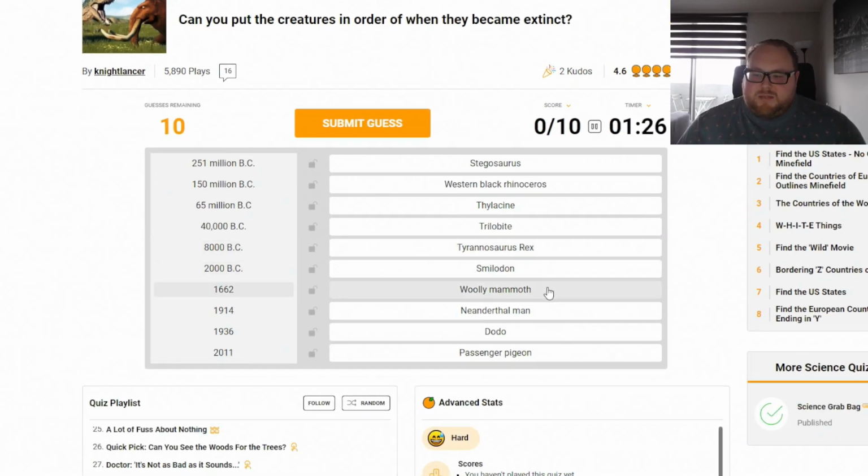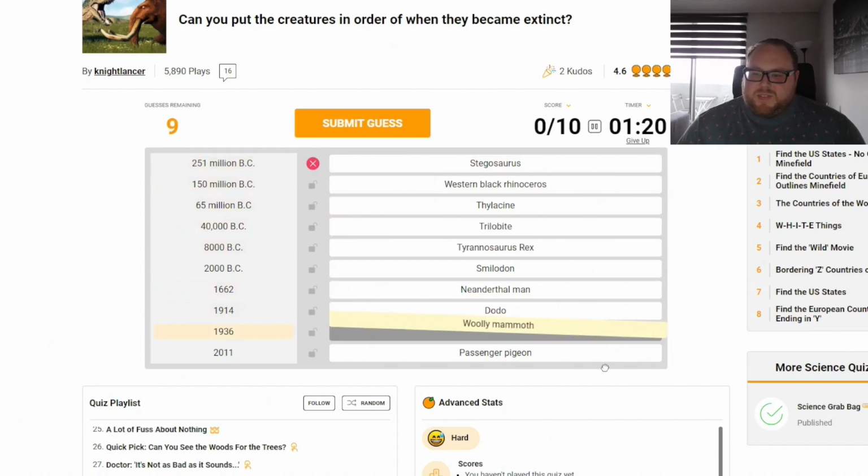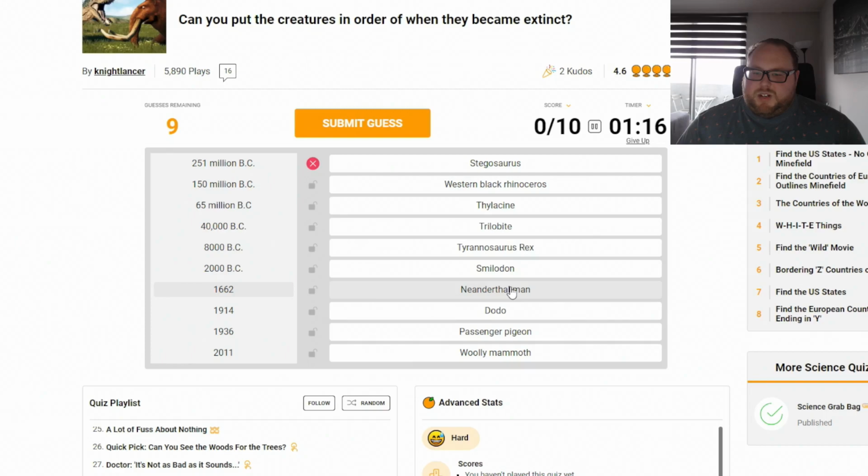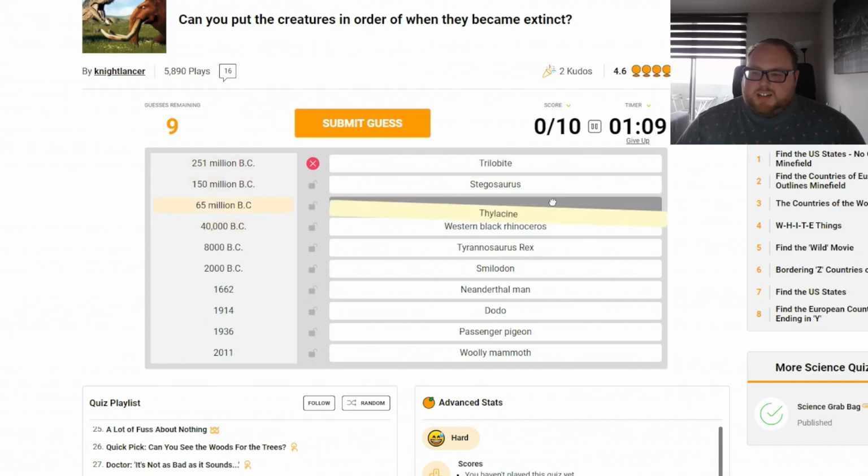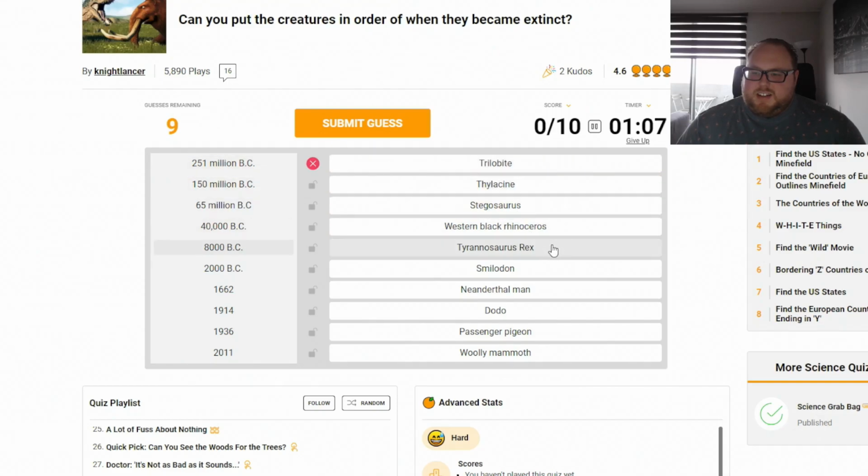Okay. The woolly mammoth. Wasn't that one of the first ones? Or was that later? Okay, it was later. Great. Okay. The trilobite, the Stegosaurus, yeah. Sure.